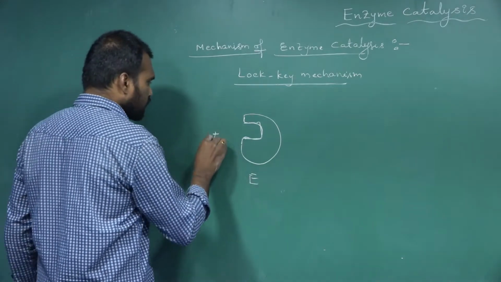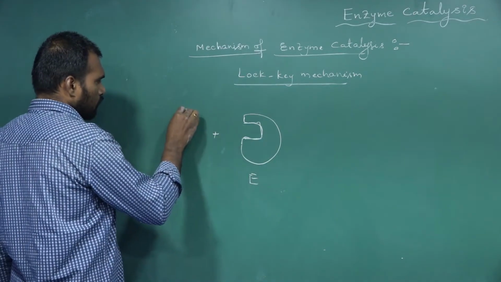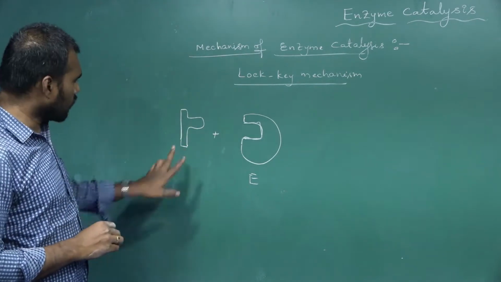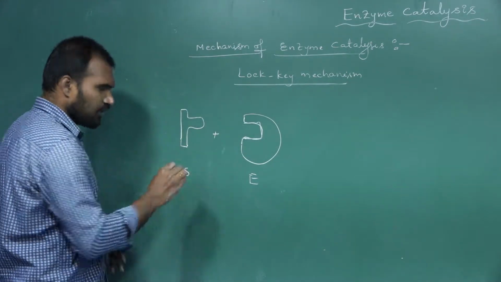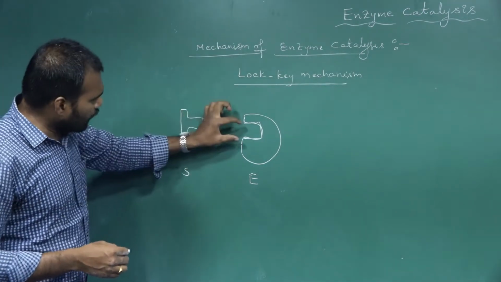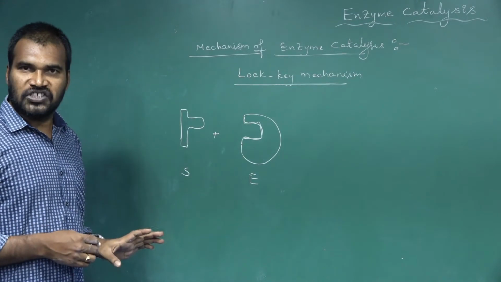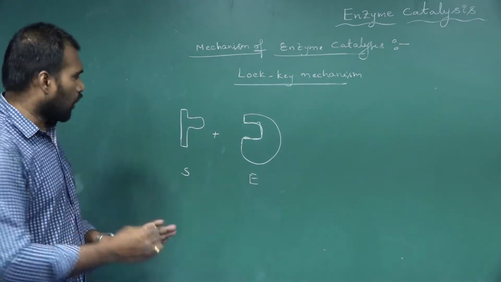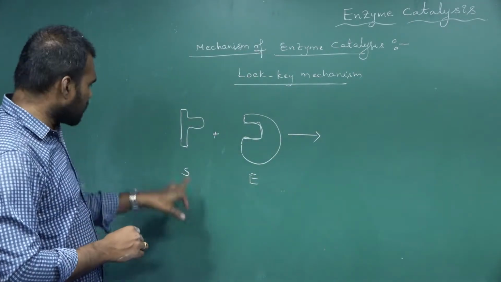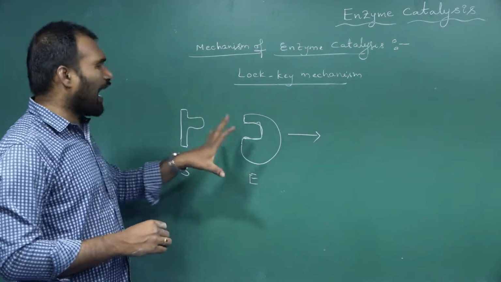See, I am taking the substrate like this. This is a substrate or reactant molecule whose shape is complementary to the shape of the enzyme surface. Now they both combine and form the enzyme substrate active complex.